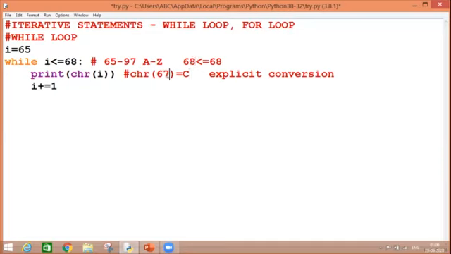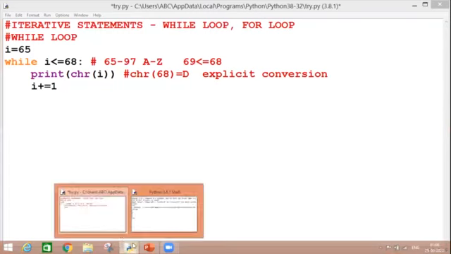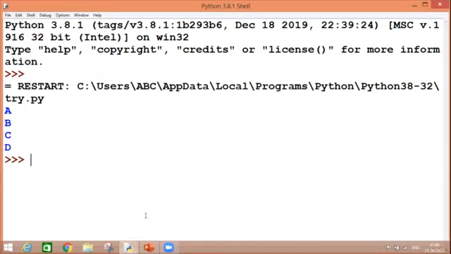Condition is again true. So we are converting 68 into capital D. Now when it takes an increment, what will be the value of I? 69. So is 69 less than or equal to 68? No. So this time we are not entering into the loop and my output will be restricted till D. It will not at all print character E.